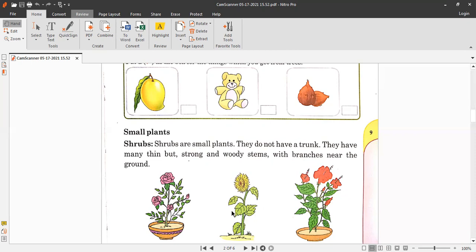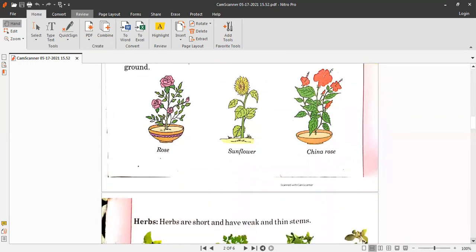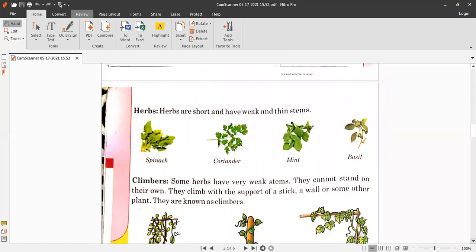They grow near the ground, but they can stand on their own. These are hard stems, or hard, short, woody branches. So these are the first kind of small plant. They are called shrubs, okay, and the spelling is shrubs. Okay, moving on to the next page, the second kind of small plants are herbs.